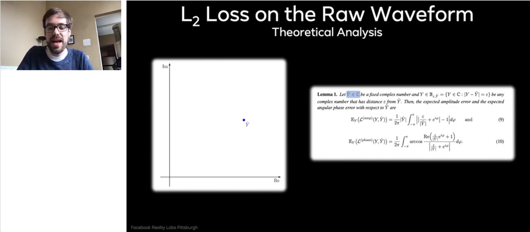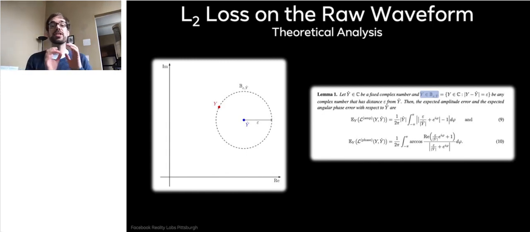And then the lemma says there is the circle around y-hat with distance epsilon and a second complex number y somewhere on the circle. Y is actually our predicted signal, again in frequency domain, and again just one complex number. We just think of one frequency bin. It easily generalizes to all of them. So we have y and we have y-hat, and the lemma now makes a statement about their relation.